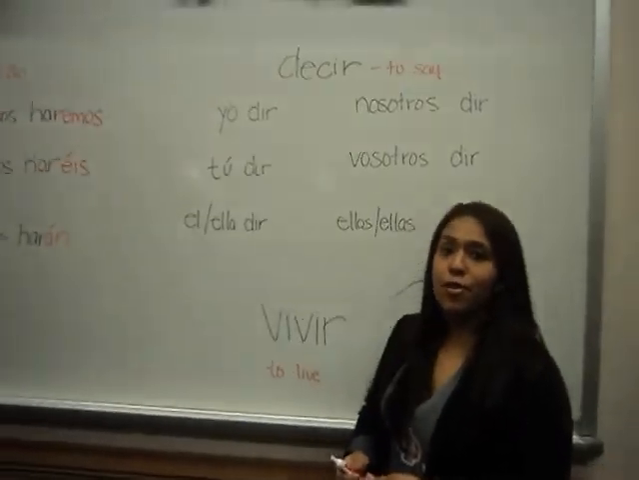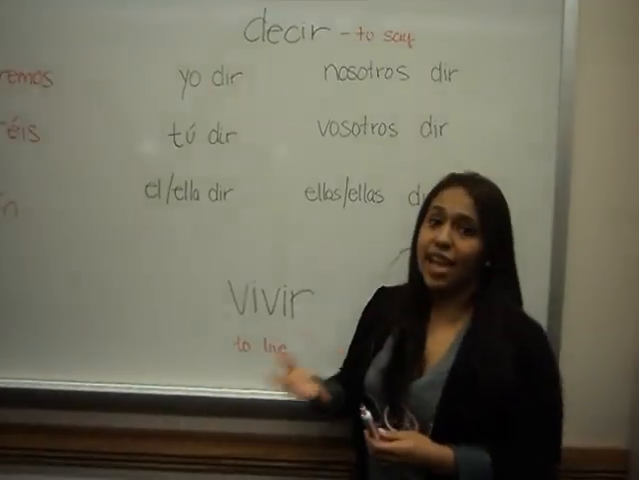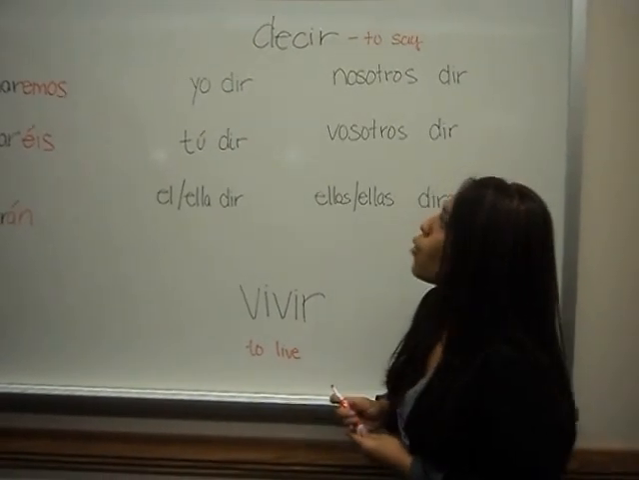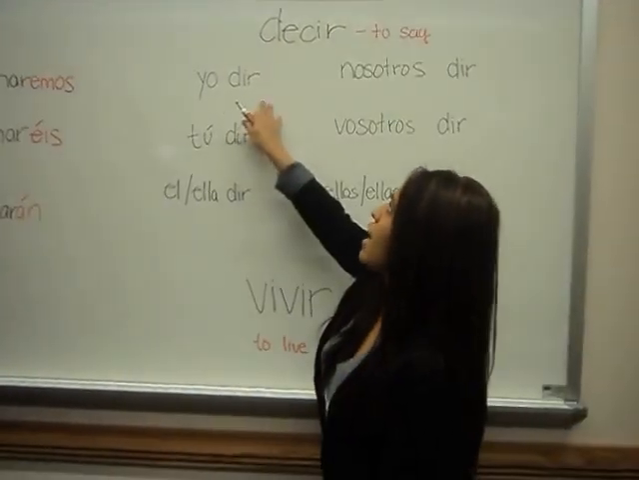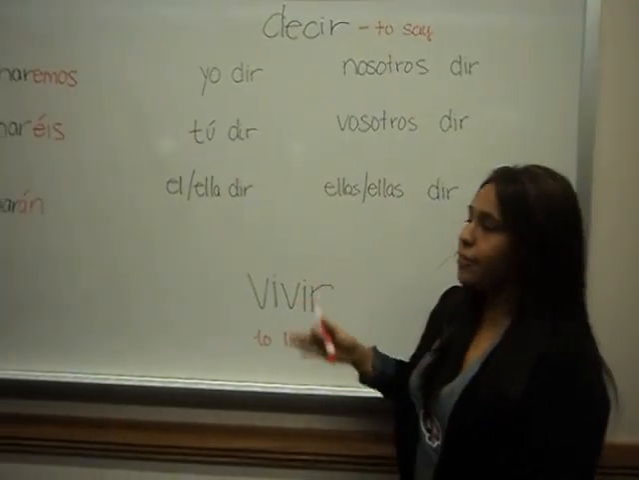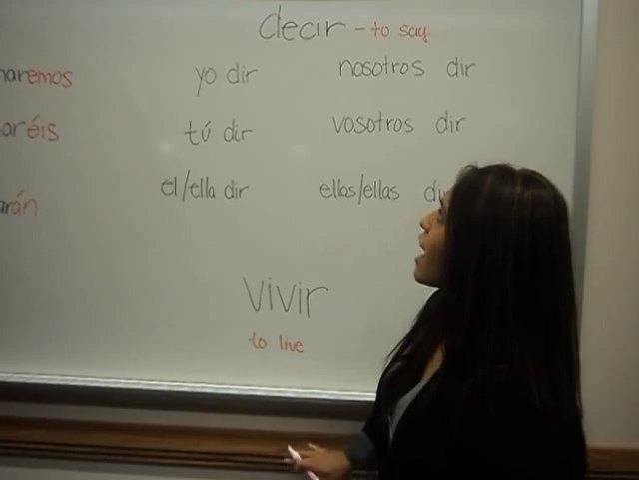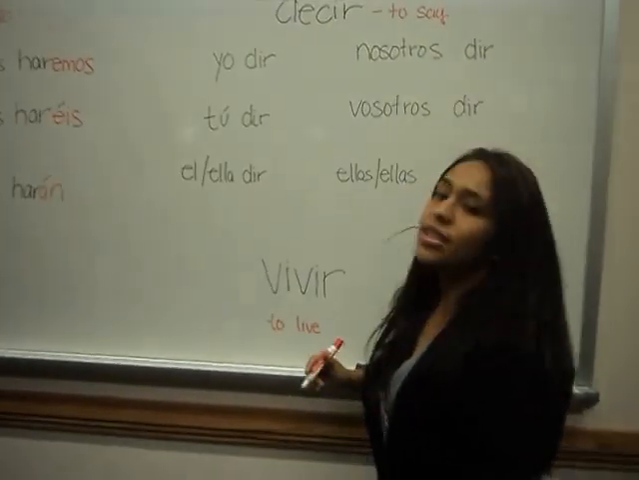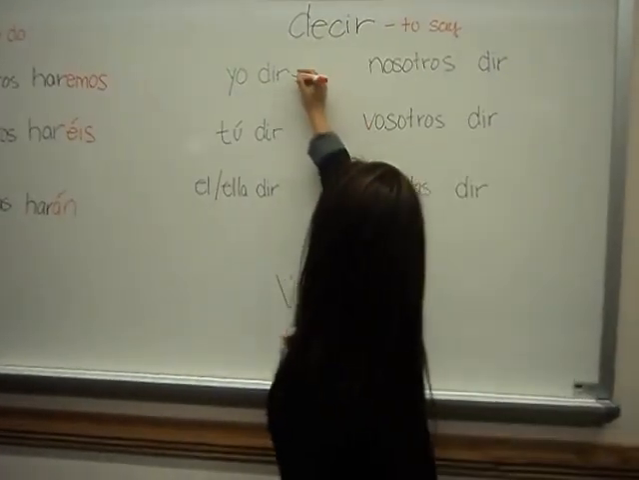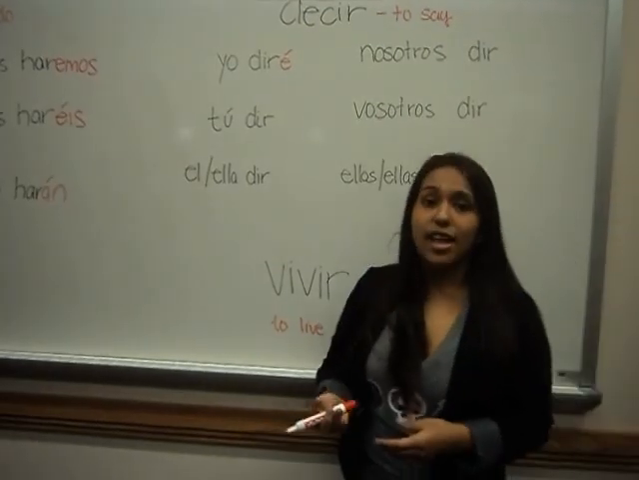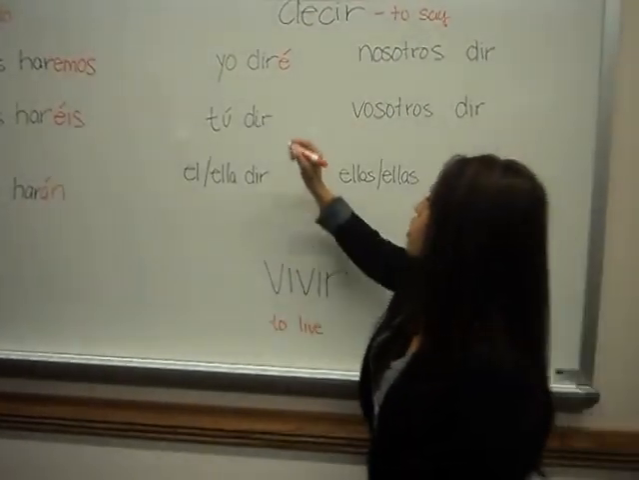Here we have the verb decir, which means to say. Decir is also in our list of irregular verbs. So, again, we have to consider changing the stem of the word, which I have done here. And we're just going to add our future ending. So, to say I will say, we would say yo diré. Hopefully at this point you're following along. To say you will say, we will say tú dirás.